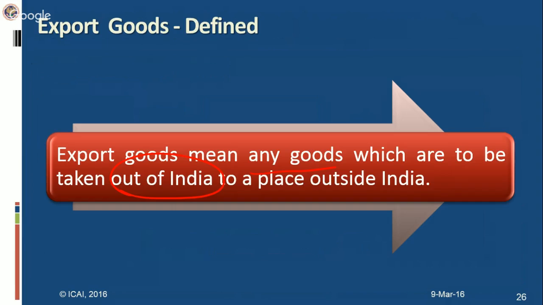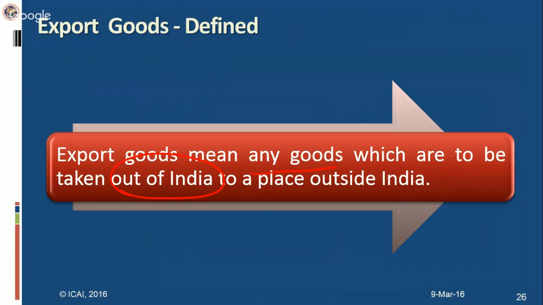Whatever it manufactures or whatever services it provides, the entire services or the entire production is exported. Whatever goods it manufactures, it exports them. That is an EOU. So whenever any manufacturer sells goods to an EOU, procured from India, then he is entitled to export benefits. It is deemed to be an export. It is deemed that this is also an export, and he gets deemed export benefits.